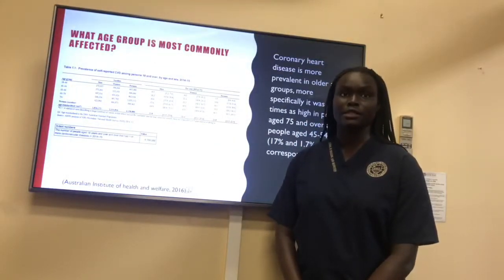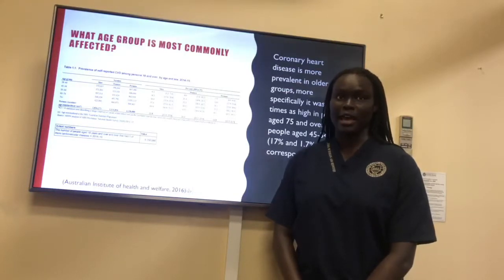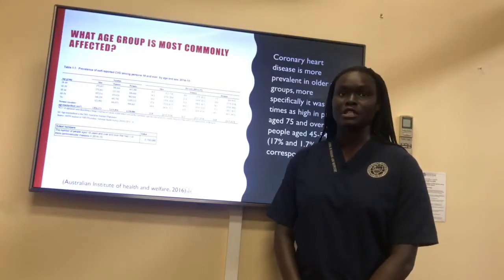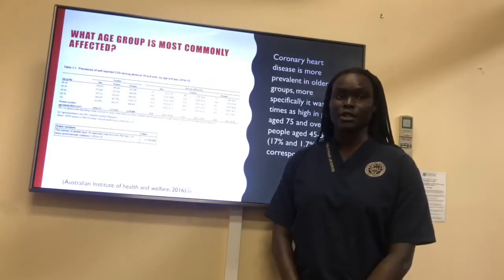Disease is more prevalent in older age groups. More specifically, it was 10 times higher in people aged 75 and over as it was in people aged 45 to 54. A projected 65,300 people aged 25 and over experienced an acute coronary event in 2013 in the form of unstable angina or a heart attack. An estimated 200 events every day based on hospitalisations and mortality.